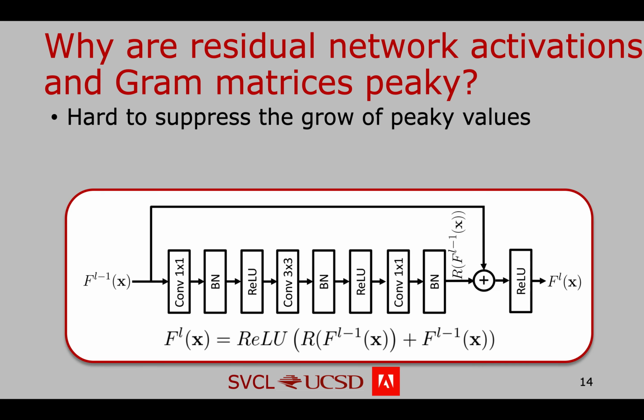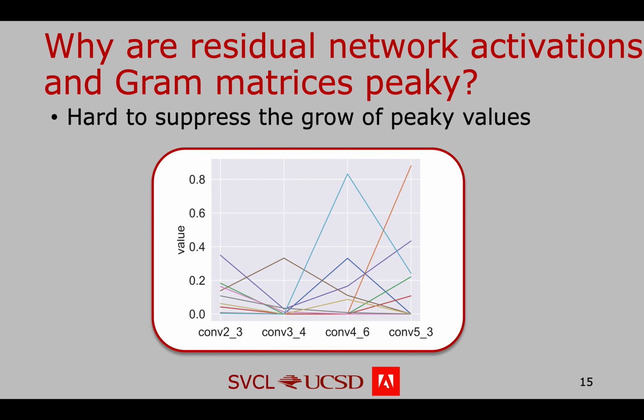We next investigate why residual networks produce peaky activations and gram metrics. We found it is because of the specific design of residual connections, where the addition operation is computed between the last BN and the ReLU layer. This makes it hard to suppress the growth of peaky values.